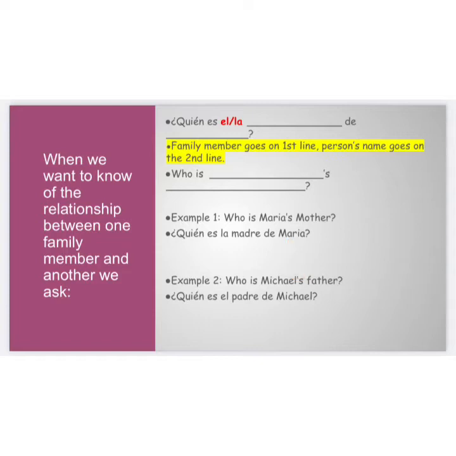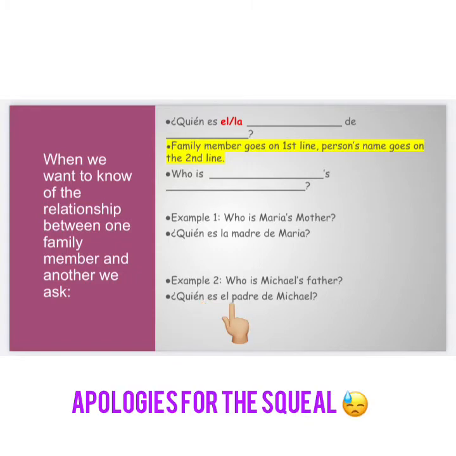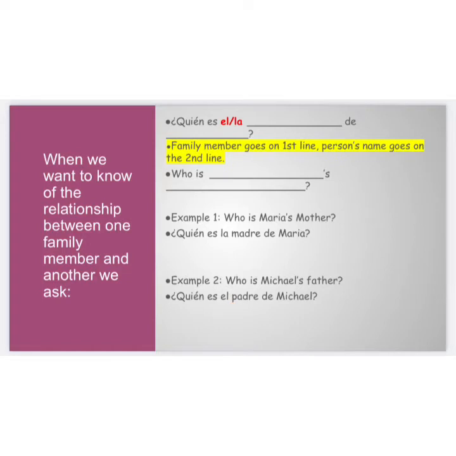Now, in example 2, I am following the same structure. So, I have ¿quién es? I drop in the family member. Then I have de, followed by the name of the person. So, example 2, who is Michael's father? Notice I have ¿quién es? Then I have the family member, which is el padre. De, the name of the person, which is Michael. ¿Quién es el padre de Michael? So, all you need to find out the family relation between one family member and another is ¿quién es? Drop in the family member, de, the person's name.